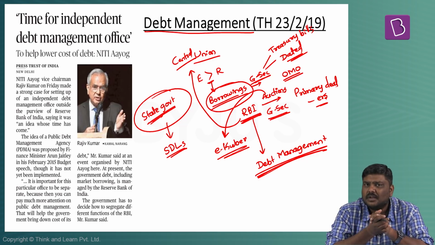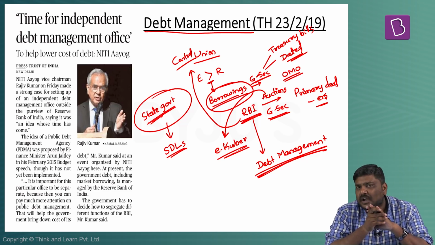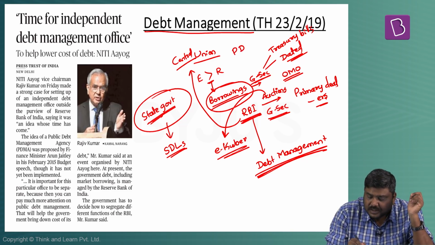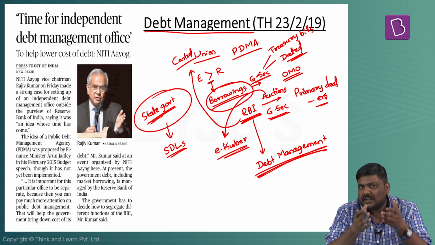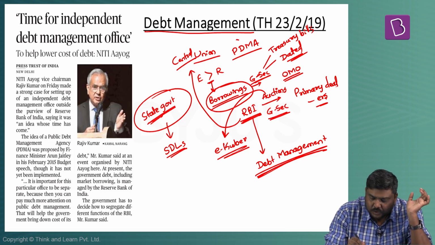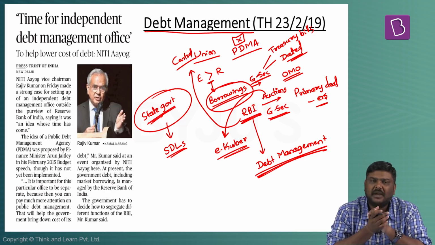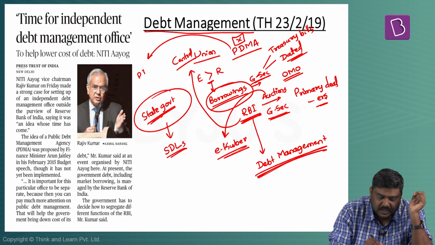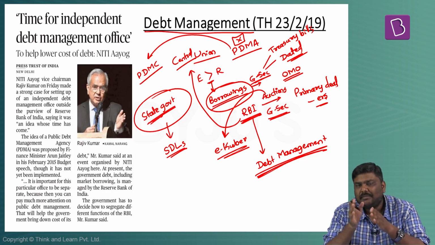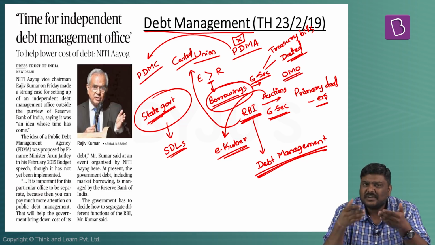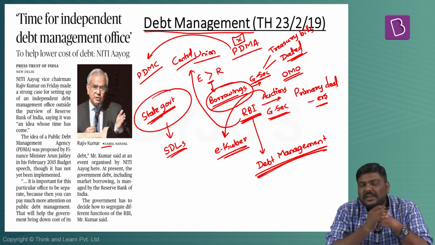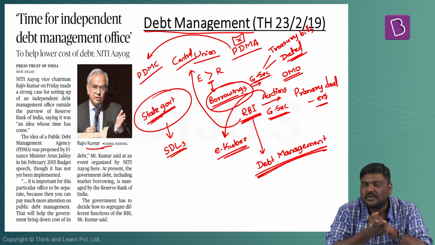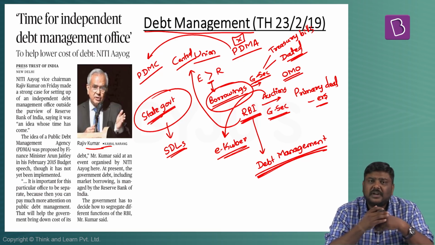That is the precise reason Finance Minister, that is Mr. Arun Jaitley, announced the setting up of an authority called PDMA, Public Debt Management Authority. The proposal was given in the union budget, but please understand, till today, we have not been able to set up the PDMA. Rather than PDMA, we have set up something called PDMC, Public Debt Management Cell, which is basically an advisory body which doesn't conduct the debt management function. Very recently, the Vice Chairman of Niti Aayog, Mr. Rajiv Kumar, has pitched for setting up a separate debt management office. The argument which has been put forward is simple.